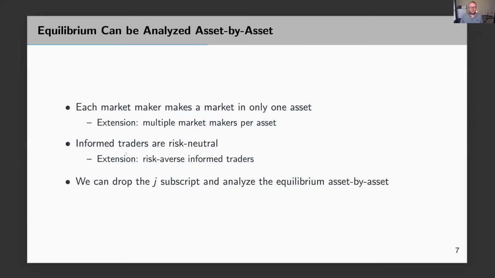Okay, just a note. In our main model, we assume that there is one market maker that makes the market in one asset only. We then have an extension with multiple market makers per asset, which is much more complicated, but we show robustness there. We also assume that informed traders are risk neutral, and we have an extension with risk averse informed traders. Those two assumptions combined imply that we can, in the main model, drop the J subscript and analyze the equilibrium asset by asset, which hugely simplifies our analysis. So for the rest of the talk, I'm just going to talk about a generic risky asset.